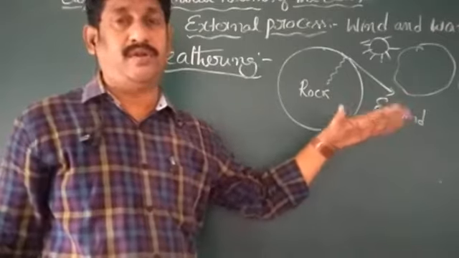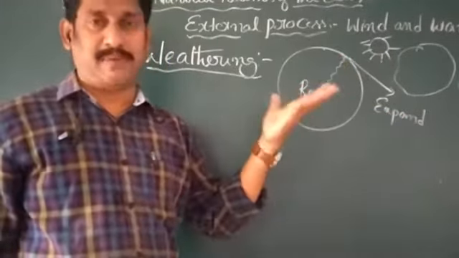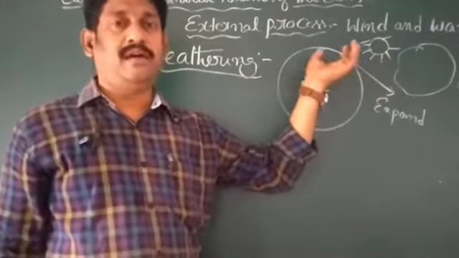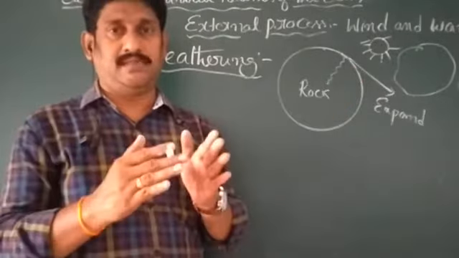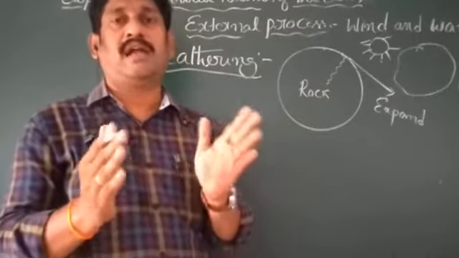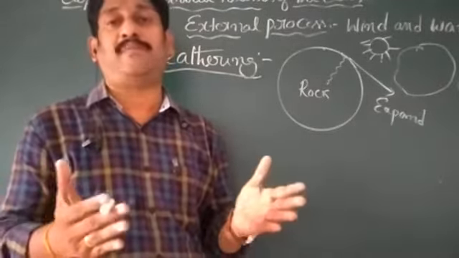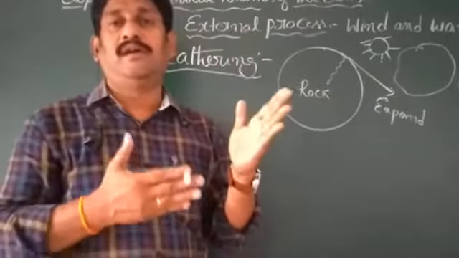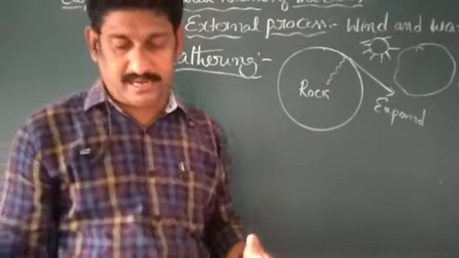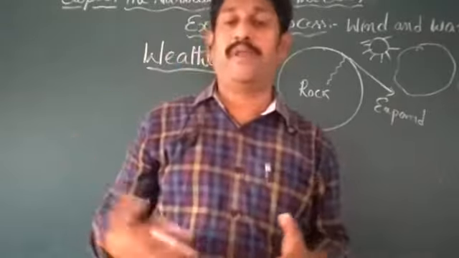Due to sun heat, rocks expand, and due to the cool atmosphere, rocks contract. Because this process continues on the surface of the rocks, contracting and expanding, they weaken and break. Gradually they become brittle and begin to break down.